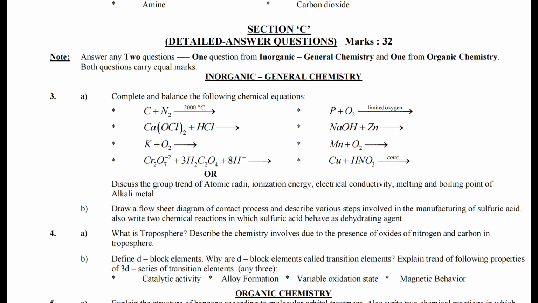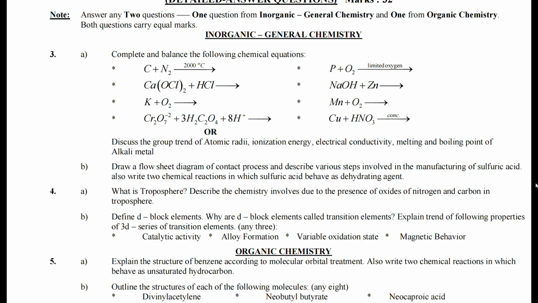Similarly, for organic chemistry, question number 5A carries 8 marks and 5B also carries 8 marks, which makes it a total of 16 marks. 16 plus 16 becomes 32. So you have parts A and B combined for 16 marks, and you attempt two detailed questions, so it becomes 32 marks.